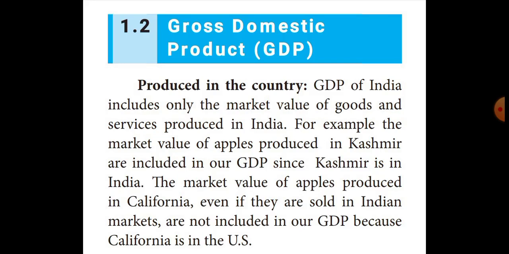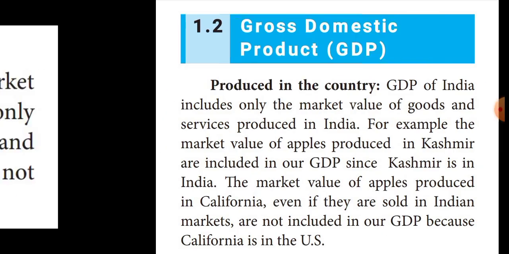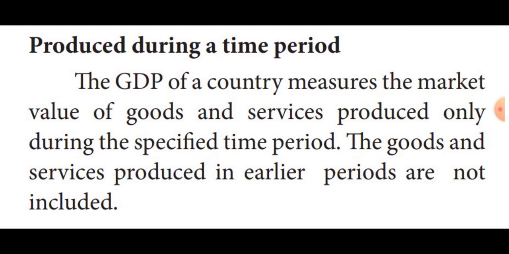Okay. Then, produced during a period of time. That means the GDP of a country measures the market value of goods and services produced only during the specified time period. That means the GDP of a country measures, in a particular period of time in a particular country, how much they are producing through goods and services, and that is added in the GDP.